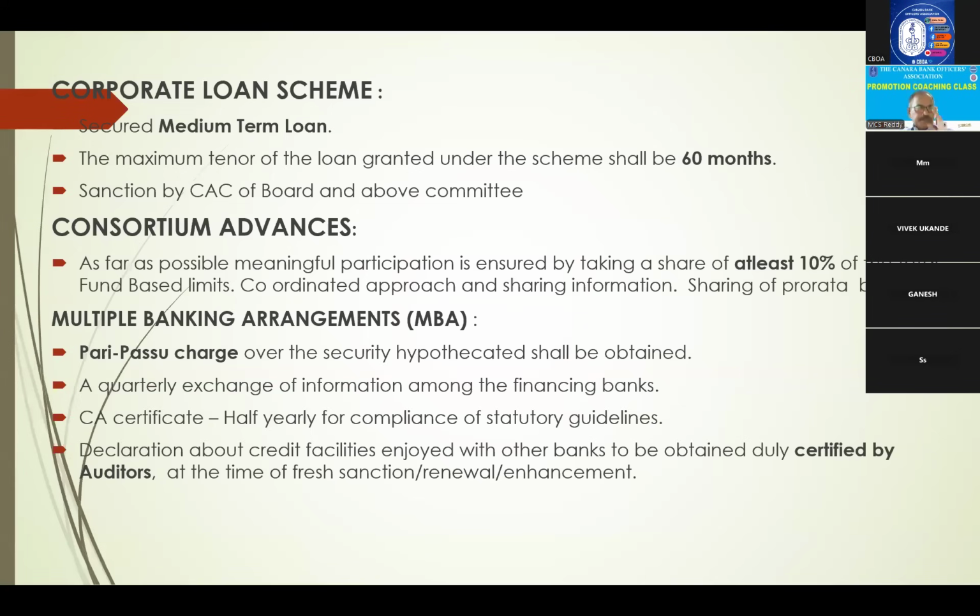Right? Next, in MBA, another guideline is that a half-yearly chartered accountant certificate has to be given. In that, they have to disclose in which bank they have taken how much. Number two, whenever renewals or extensions are there, the borrower must compulsorily disclose all loans raised from other banks. Total, he has to give. And exchange of information among member banks is also important. So these 3 points for MBA.